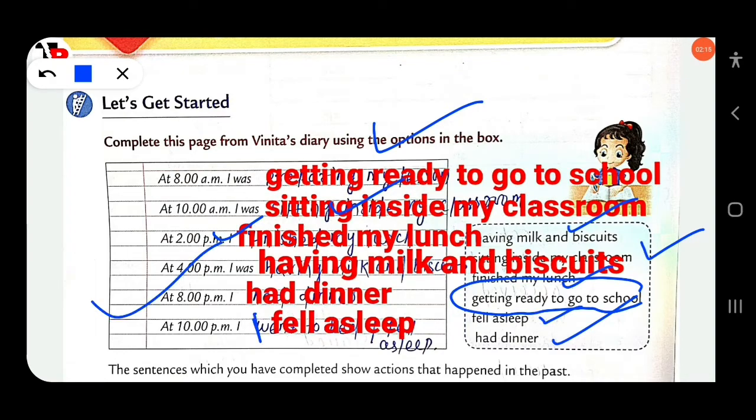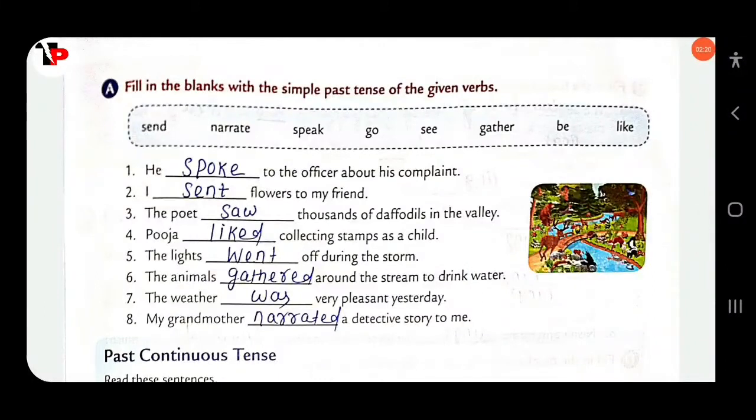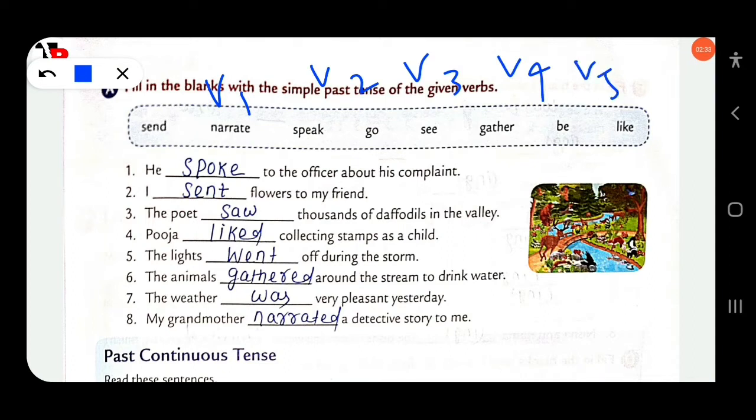Then next, fill in the blanks with the simple past tense of the given verb. You know, simple past means you have to use the second form of the verb. V1, V2, V3, V4, then V5. V1 is go, V2 went, V3 gone, V4 going, the present participle.